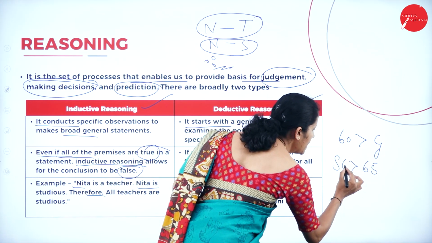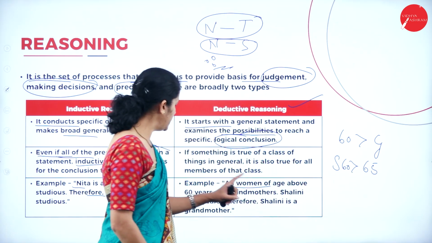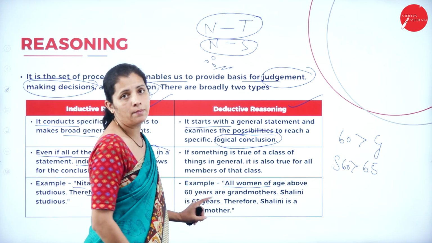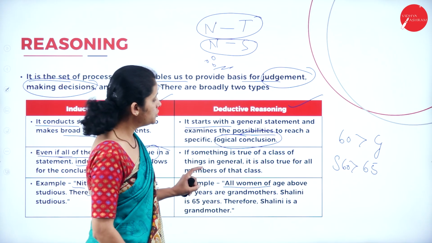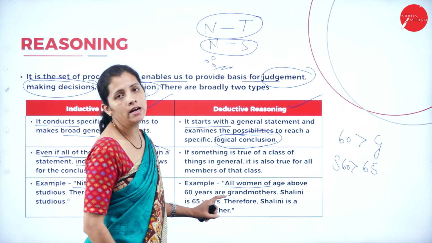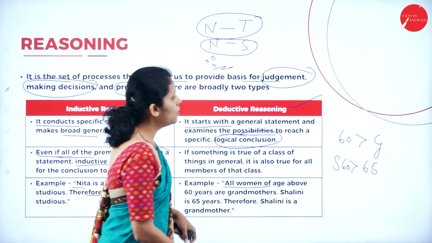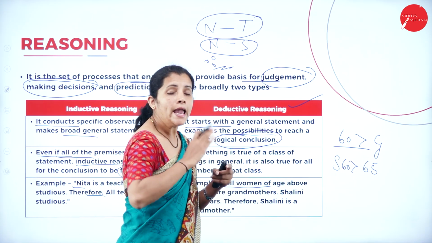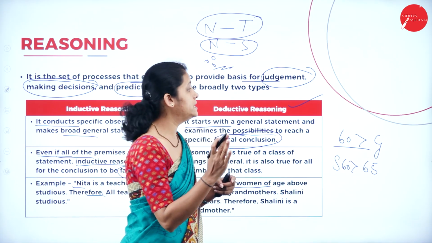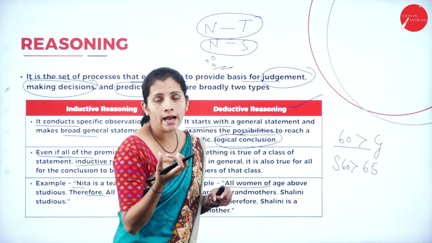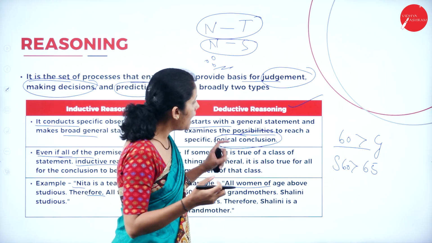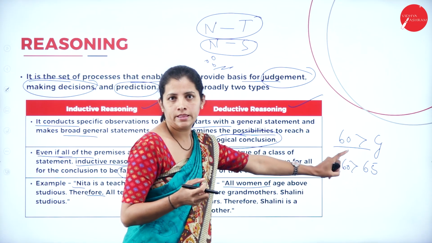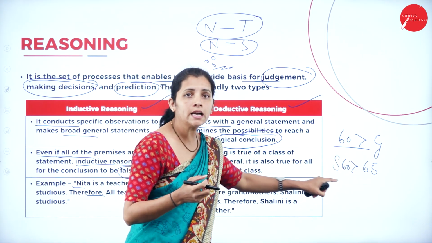That is greater than 60. Therefore, she is a grandmother. Therefore, Shalini is a grandmother. Okay, now I am going to have this statement. If age is above 60, then I am going to call her a grandmother. And now Shalini is 65 years. Therefore, what is my conclusion?